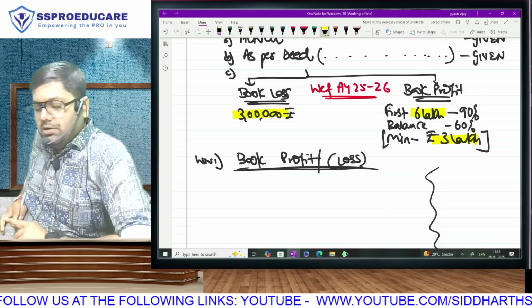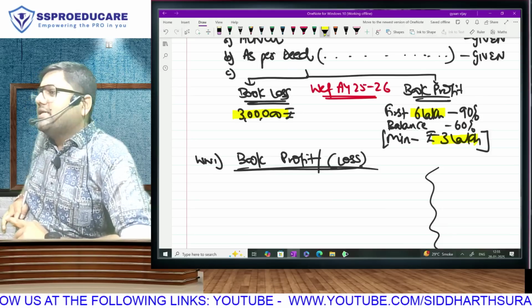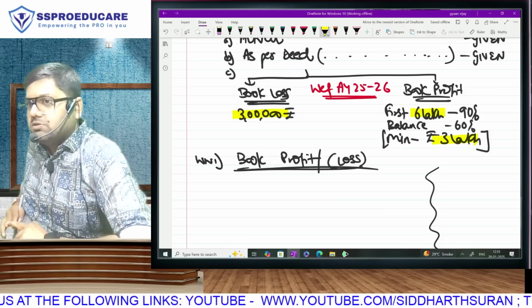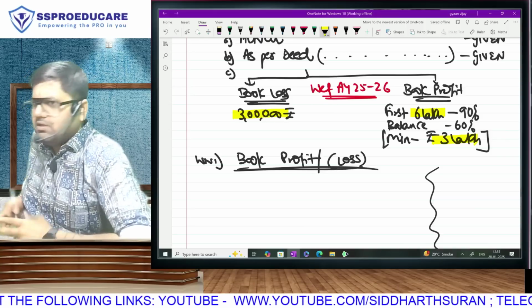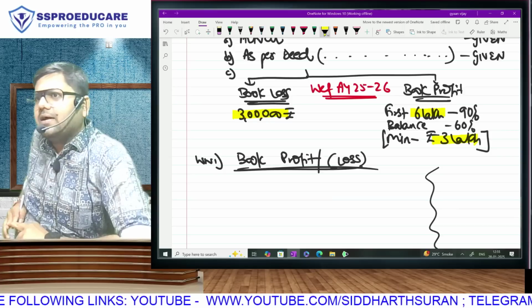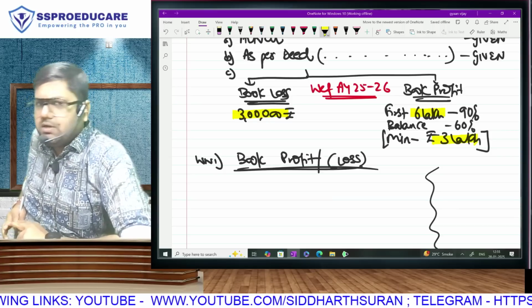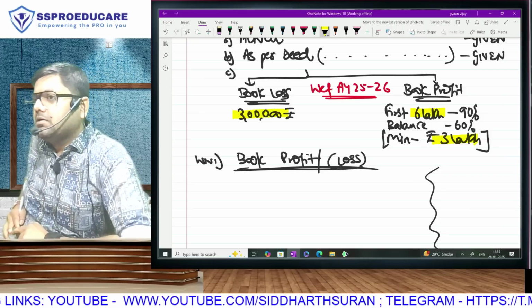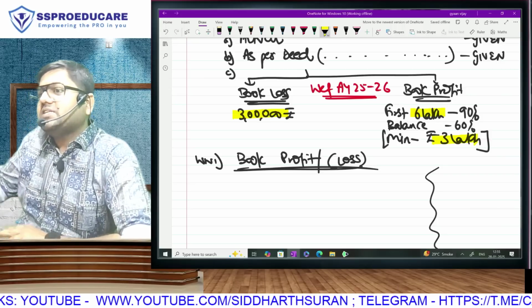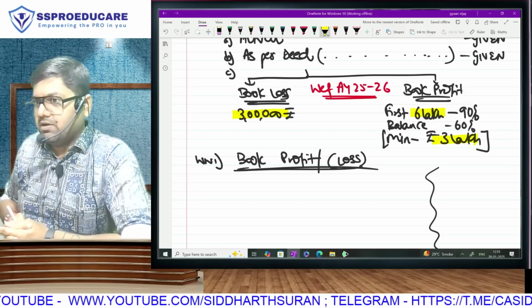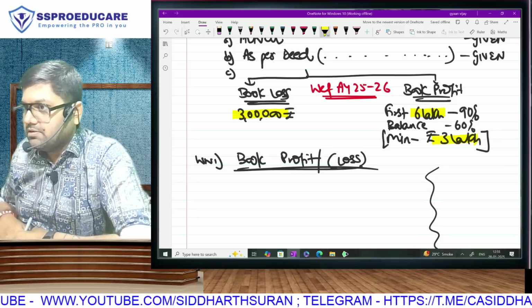If your book profit is negative 1 crore, that means book loss, what's your answer? 3 lakh. Negative 1 lakh, 3 lakh. Negative 1,000, 3 lakh. Negative 1 rupee, 3 lakh. 2 rupees increase and it becomes positive 1 rupee. So what's your answer? 90 paisa.